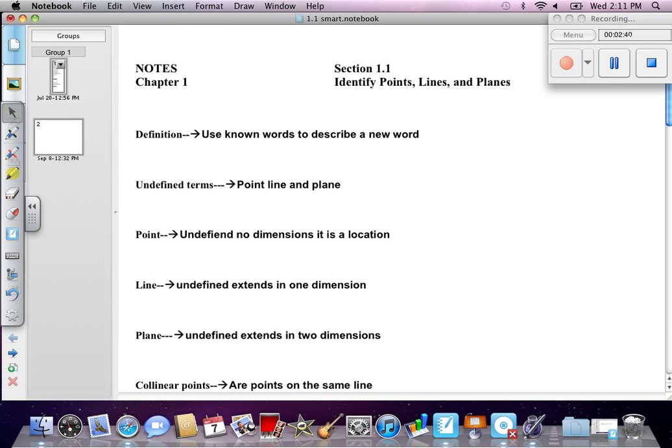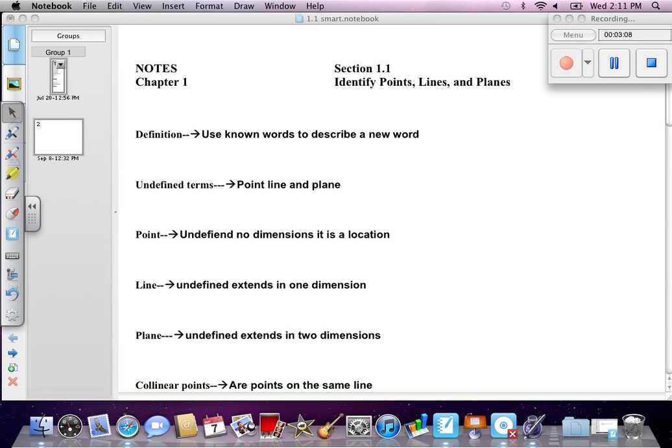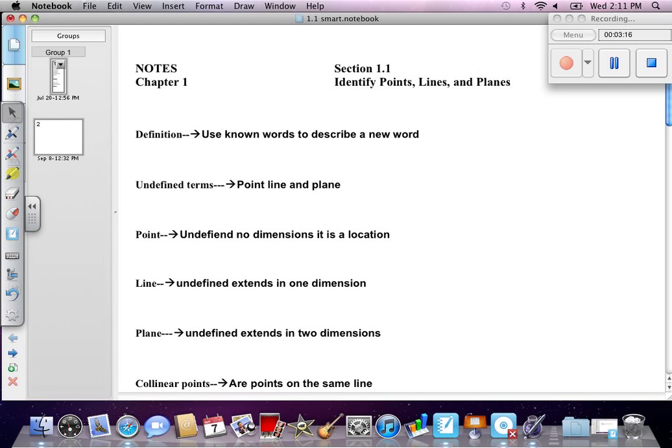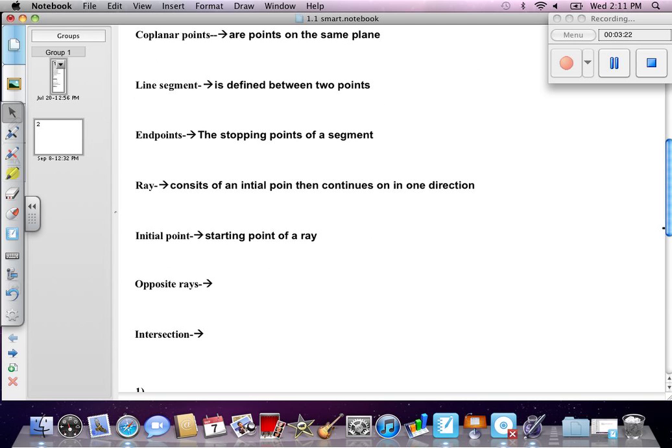Okay, I'm going to scroll up. Coplanar are points on the same plane.